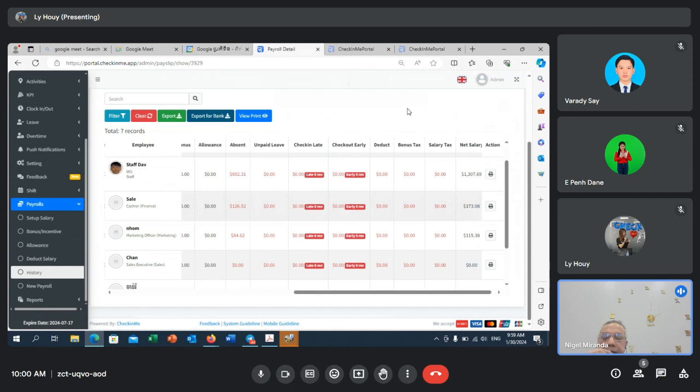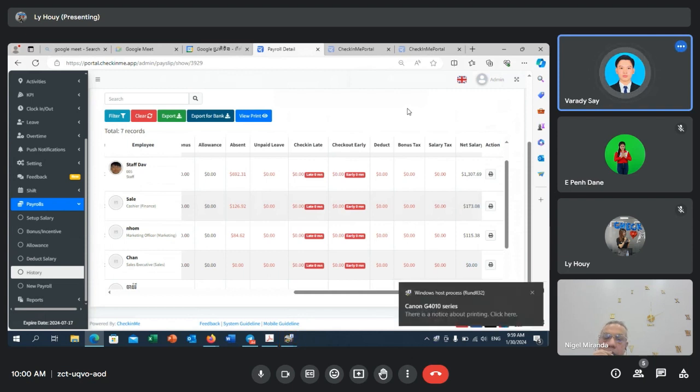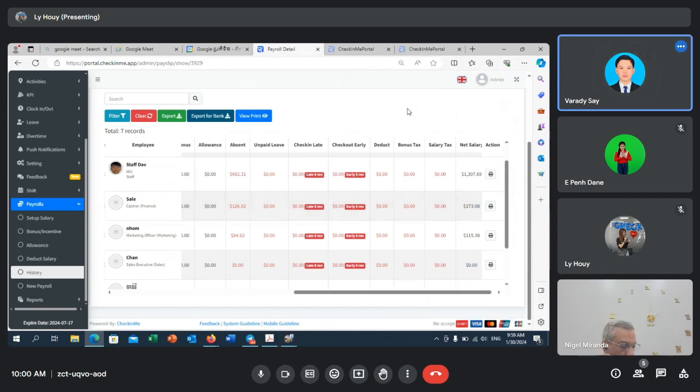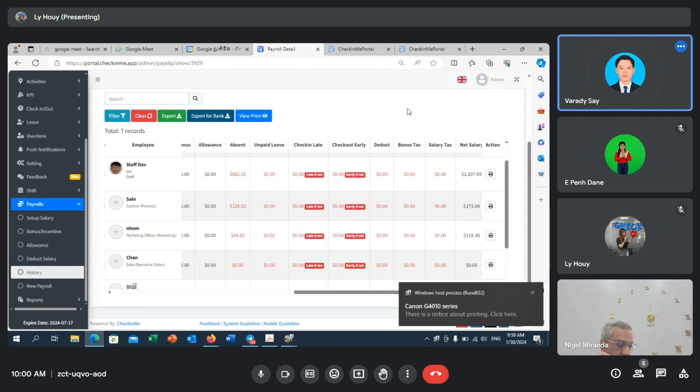Is my company database shared with everyone or separate? For the database, we are able to let you customize based on how you need it. You can store in our database, or you can store separately on your own database. Okay, so we can customize or store anywhere, right? Yes, sir. But the price will change accordingly on how you want it customized. Understood.